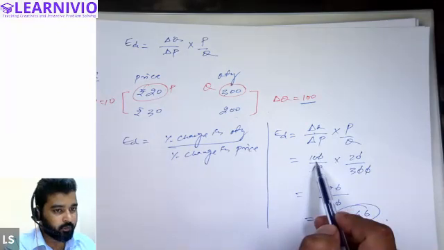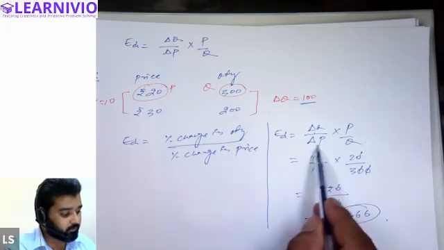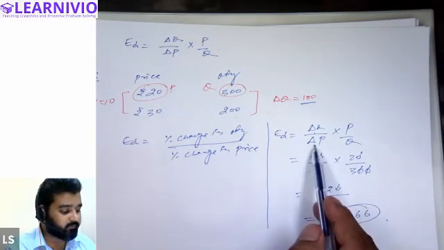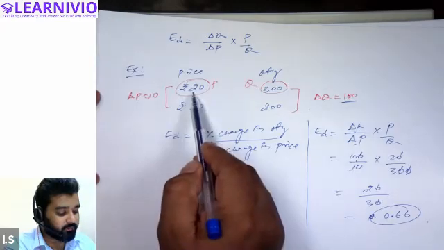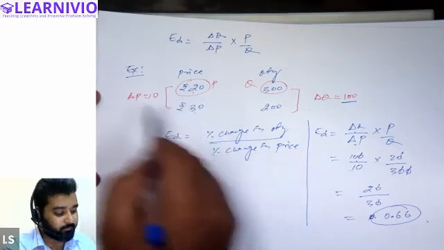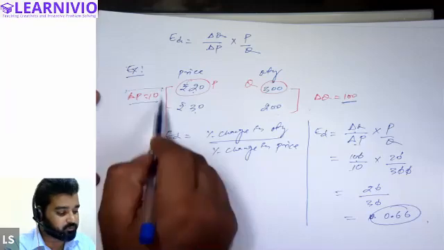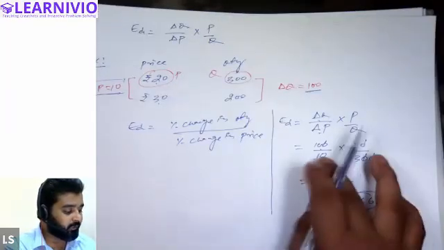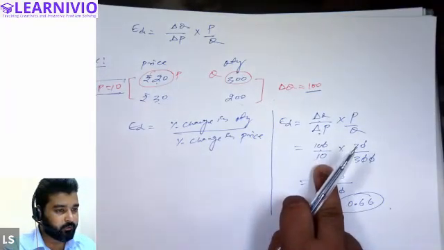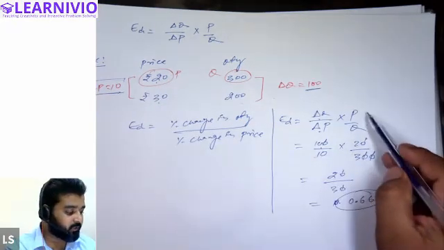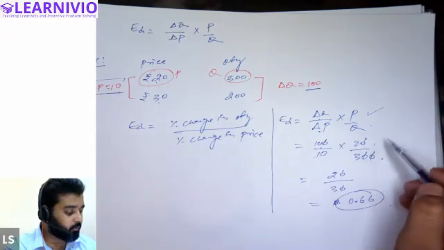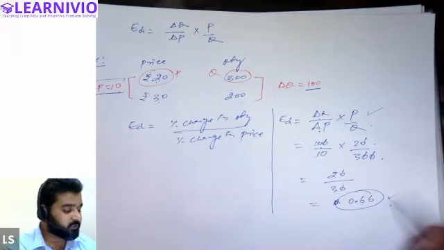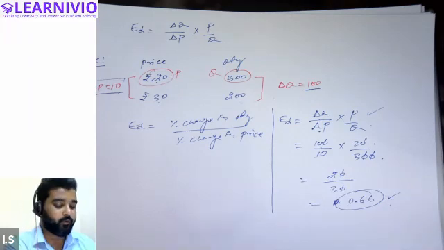And now in the denominator, we need to write delta P. So if you determine the value of delta P, you can find it here. Initial price was 20. Now price is 30. So delta P, change in price, is how much? 10. So 100 upon 10. Hence initial price was 20 and initial quantity was 300. So we can calculate this now. We will get this answer 0.66. Okay, sir.